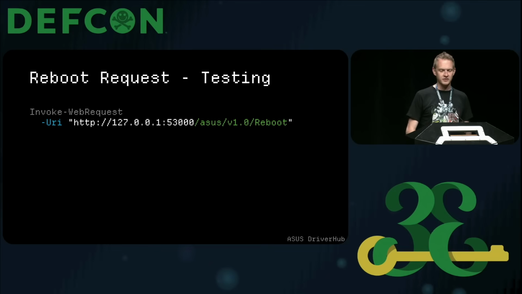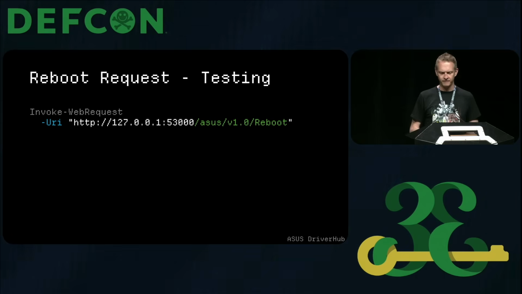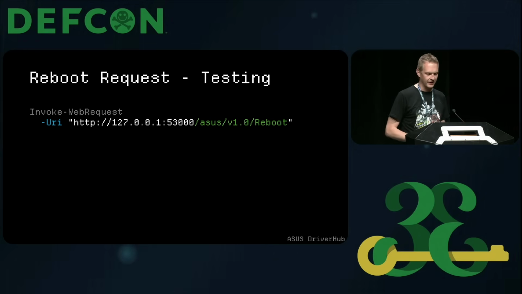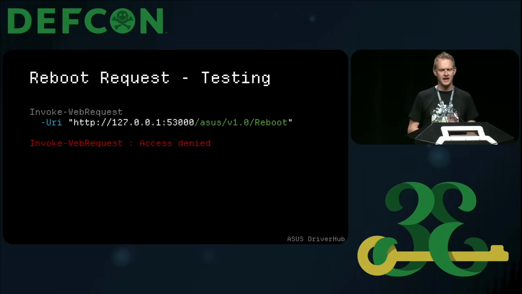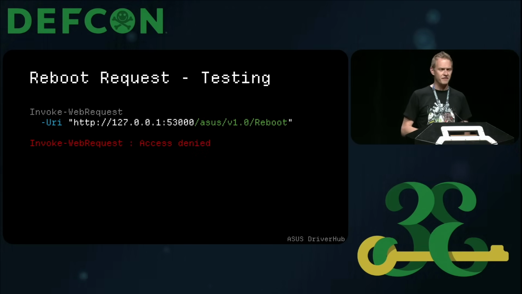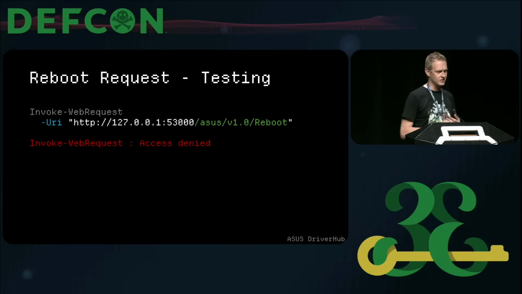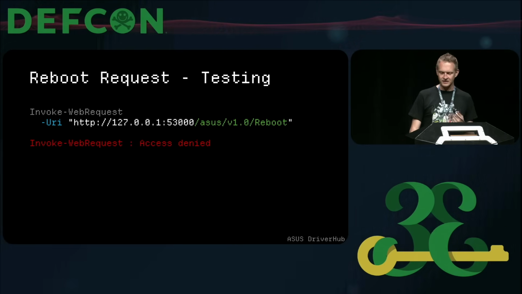I wanted to create a small testing harness for this, so I wrote some PowerShell to replicate this reboot feature. I make a web request that looks something like this, and the first response I get was an access denied. Now, one thing that's really interesting when you look at these things, they often emit an insane amount of logs. Logs are really handy for developers, but they're also handy if you don't really know how the software is structured. In the case of Asus DriverHub, exactly the same thing is true.